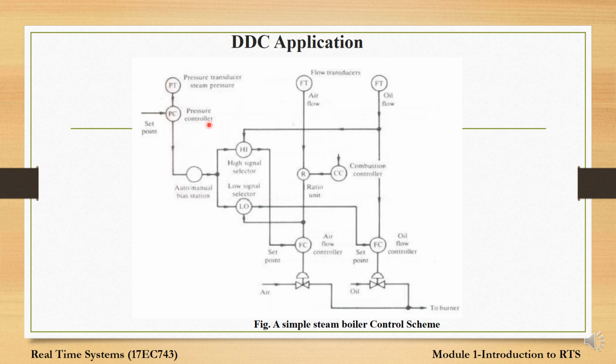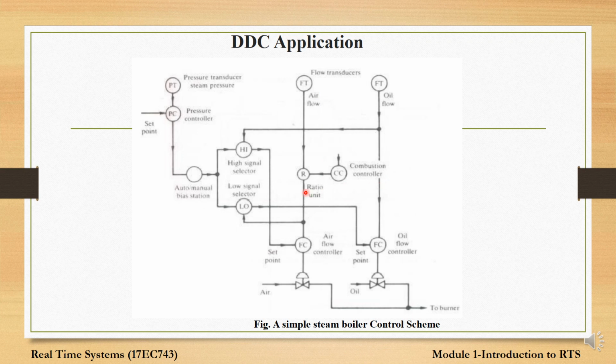One is the pressure controller PC and the other is the pressure transducer PT. Later this steam pressure is regulated by a supply of fuel oil to the burner. In order to control the combustion or to comply with the pollution regulation, proper fuel and oil is required.